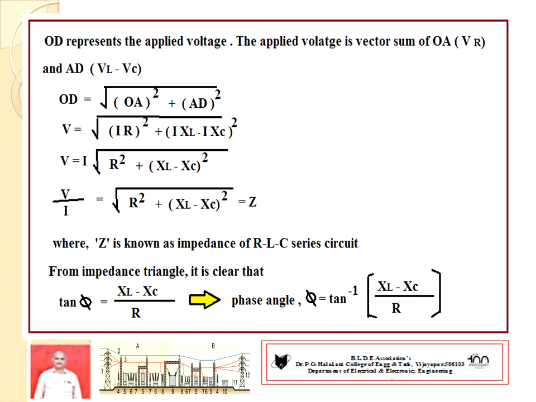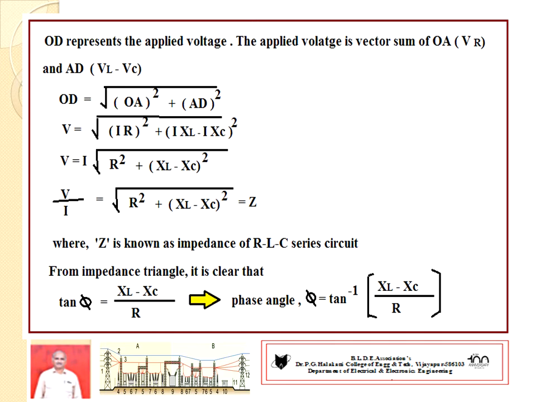So you take the current as reference, hence V equal to I into under square root of R square plus XL minus XC square it becomes. Therefore V by I equal to under square root of R square plus XL minus XC square, which is known as impedance for a given RLC circuit. This is the last condition, sir, try to remember. Then what is the question of current, whether leads or lags? How much angle? Then we have to go for impedance triangle.